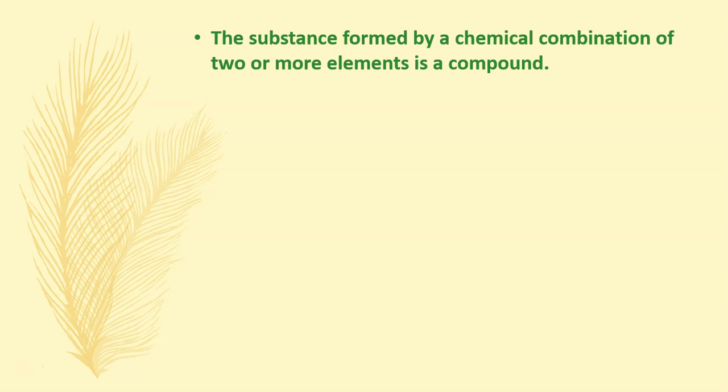The substance formed by a chemical combination of two or more elements is a compound. I'll repeat. The substance formed by a chemical combination of two or more elements is a compound.